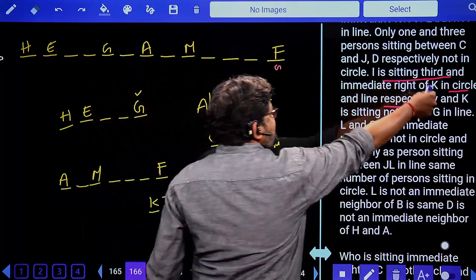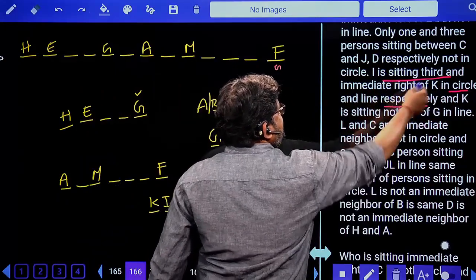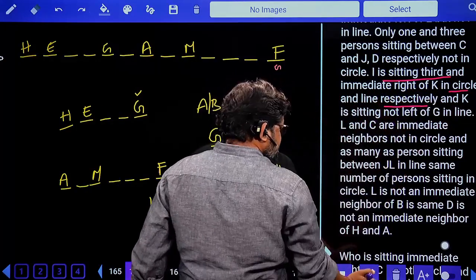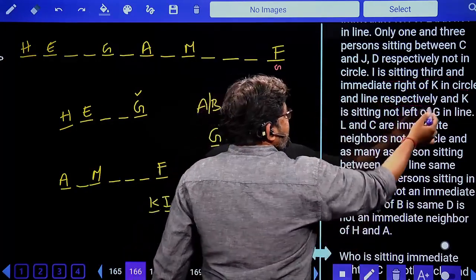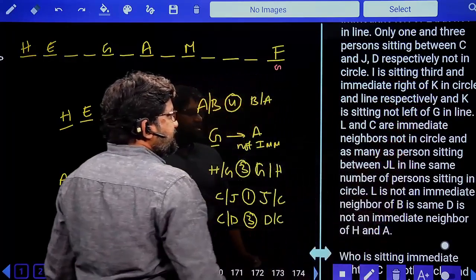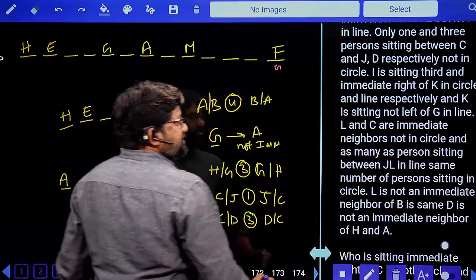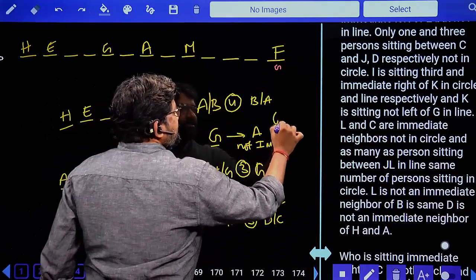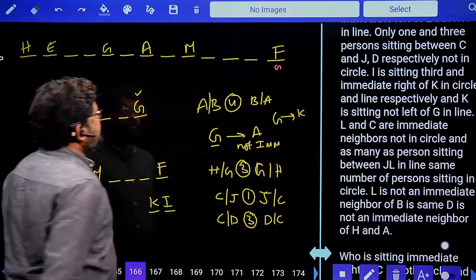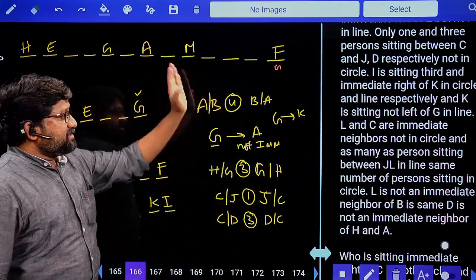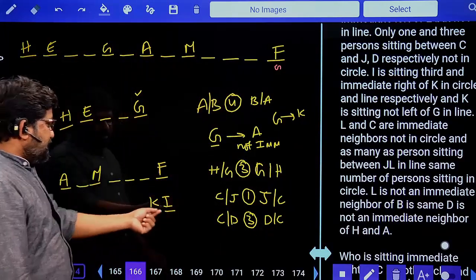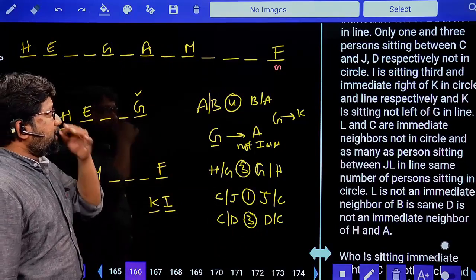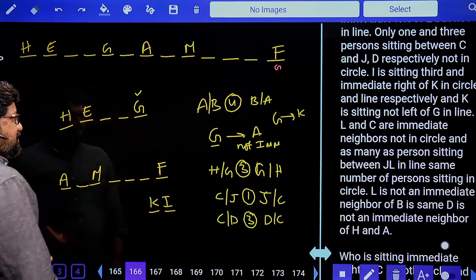I sits third to the right of K in circle. Next, immediate right of K in line respectively. Order done. And K is not sitting to the left of G in line. So K has to sit to the right of G, this side only. And moreover, he said K and I are adjacent. Let's see.